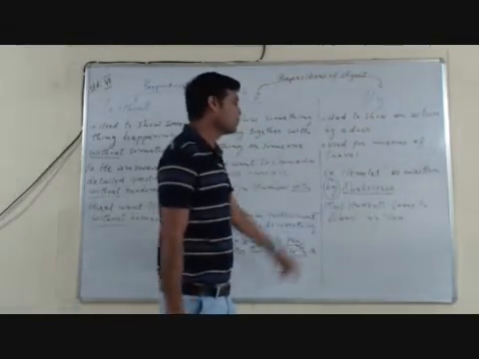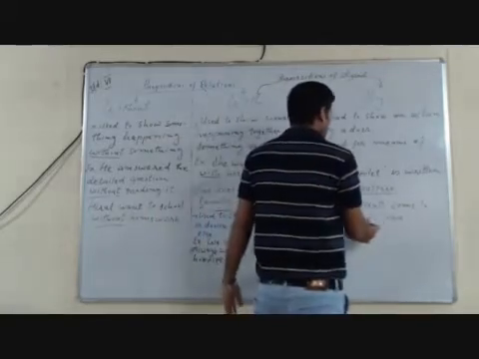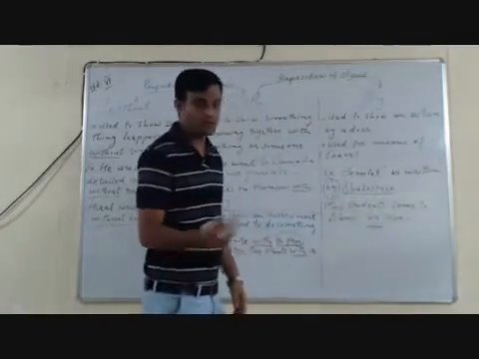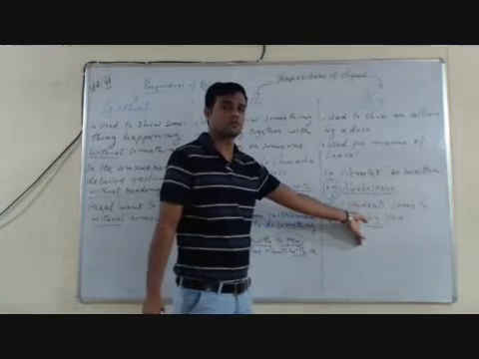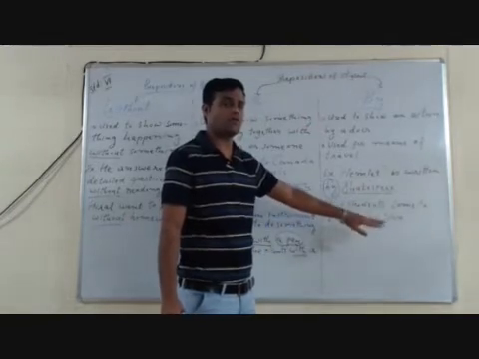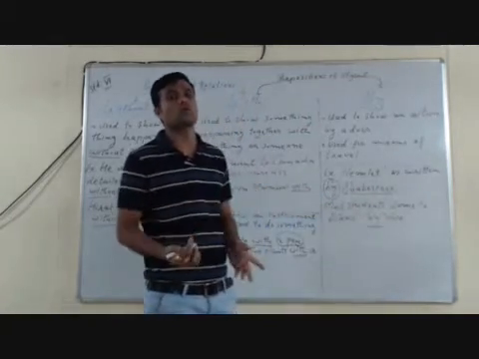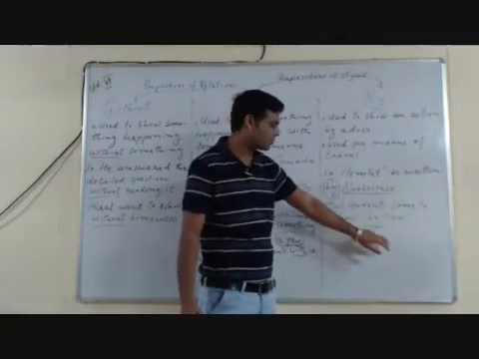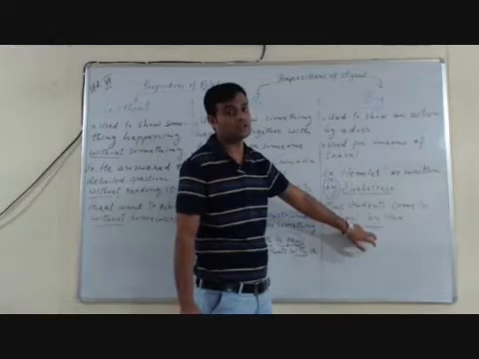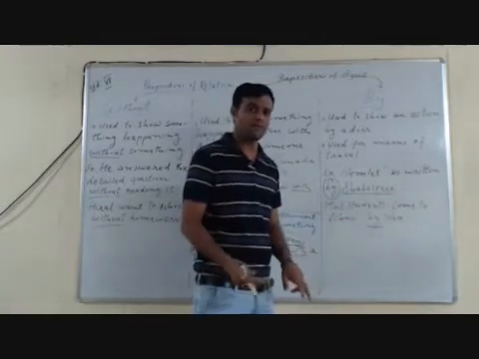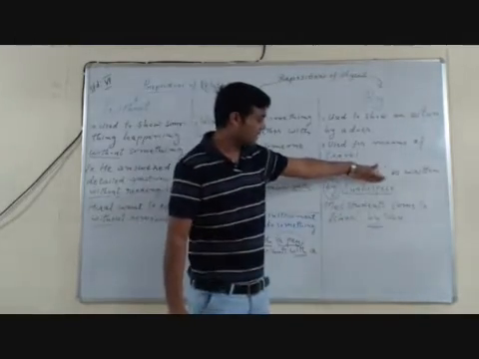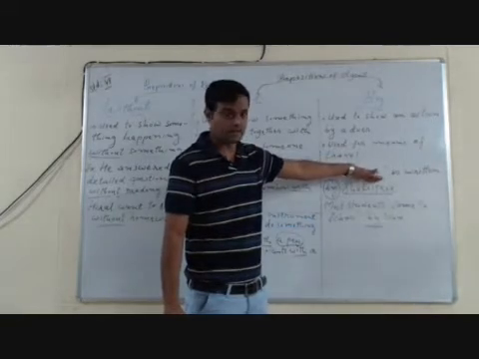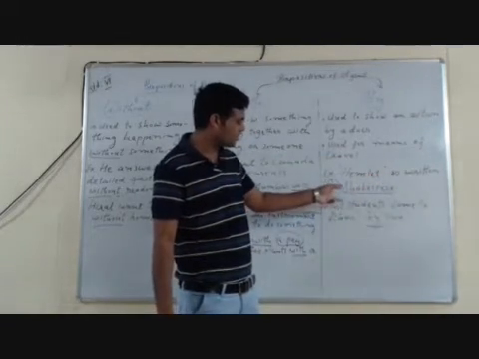For example, most students come to school by bus, not with or any other. So whenever we want to show means of transportation, means of travel, we have to use the preposition of agent by. And whenever anything is done by the doer or a person, that time also we use by.